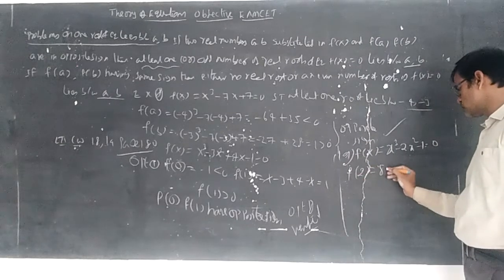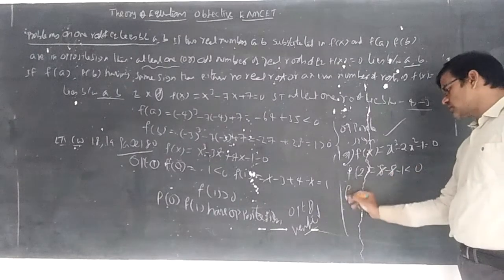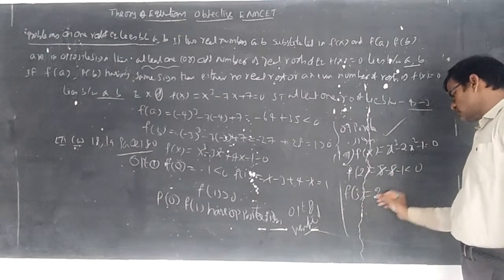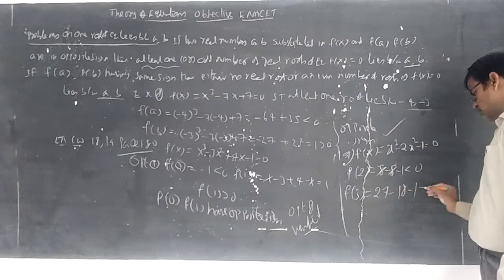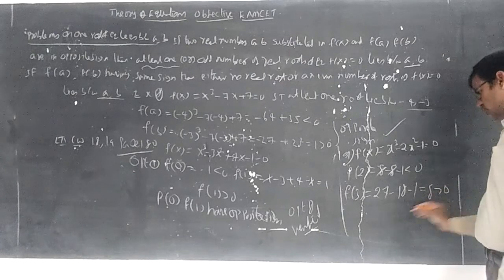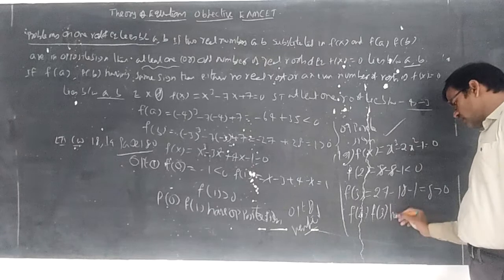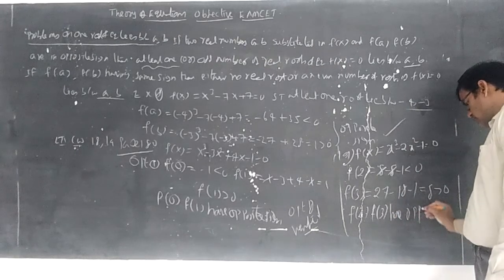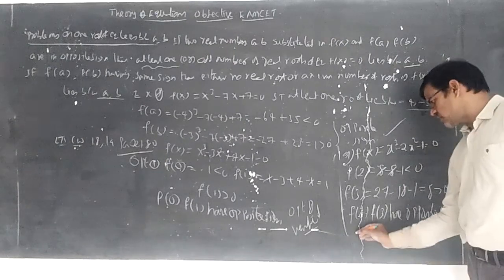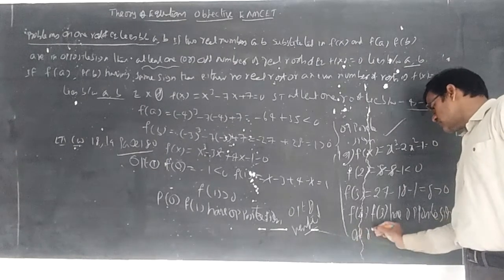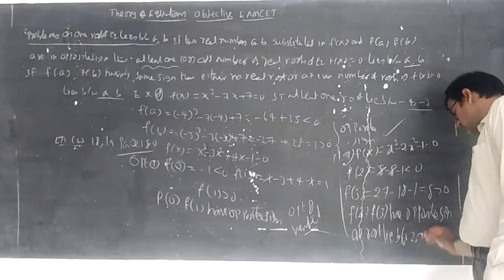f(2): substitute, 8 − 8 − 1, that is less than 0. Now f(3): 3³ is 27, minus 2 into 9 is 18, minus 1, 27 minus 19 becomes 8, greater than 0. So f(2), f(3) have opposite sign. Whenever f(a) × f(b) have opposite sign, then we can say one root lies between 2 and 3.